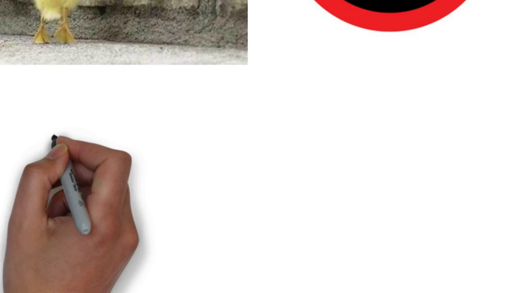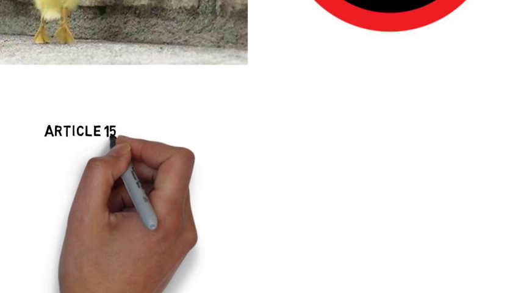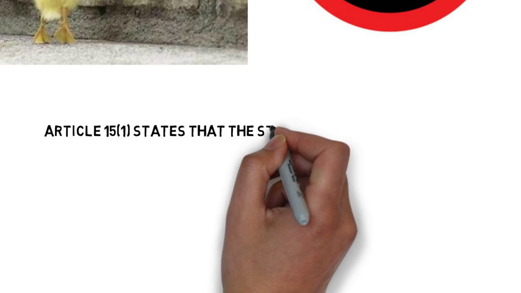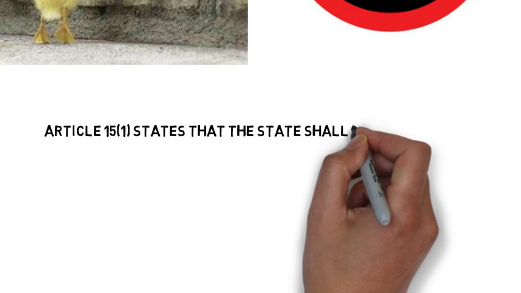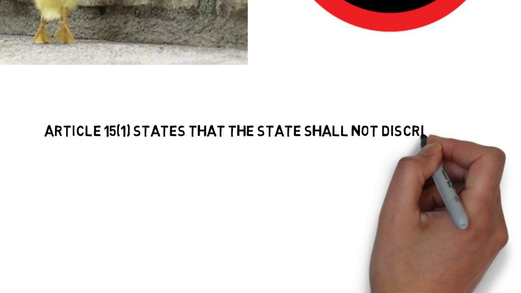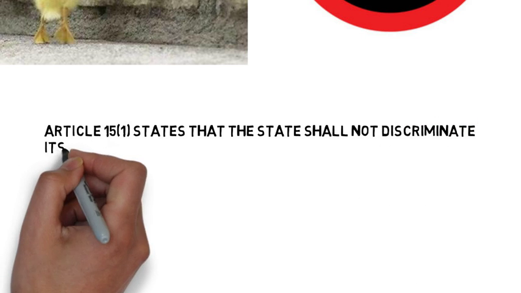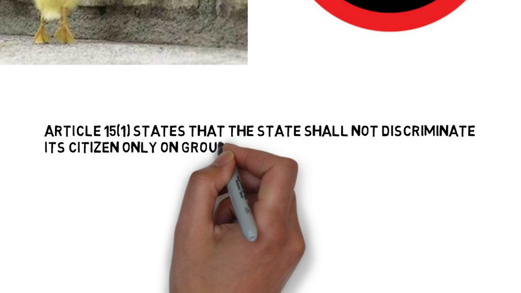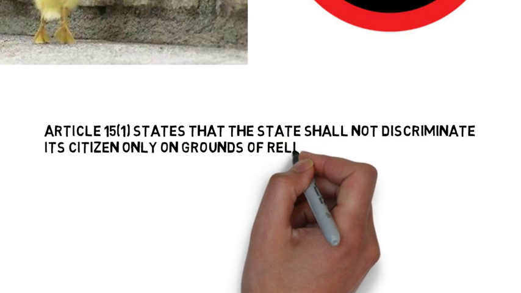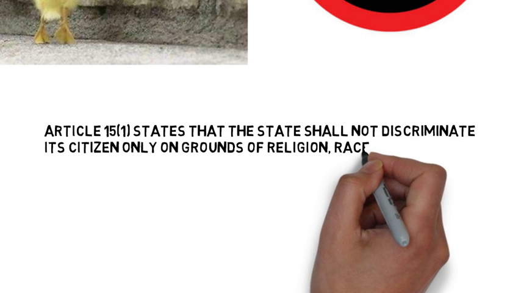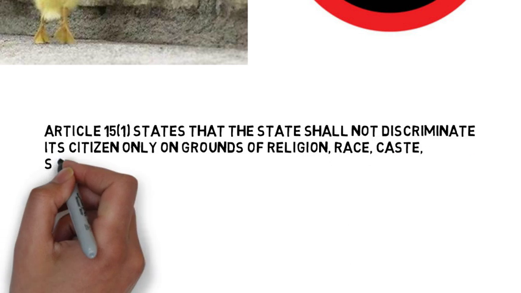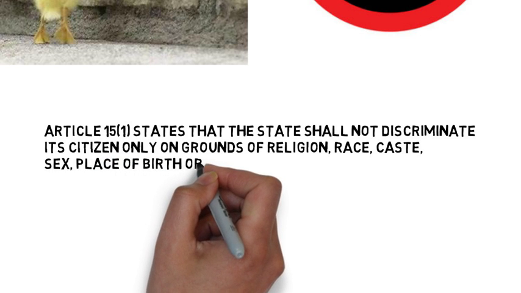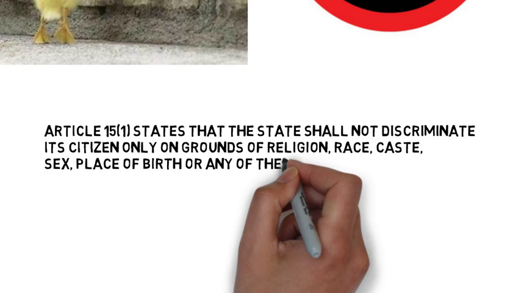Now the first part, Article 15.1, is a kind of negative right where the citizens have the right against discrimination if any kind of discrimination is done against them on any basis. It states that the state shall not discriminate against its citizens only on grounds of religion, race, caste, sex, place of birth, or any one of them.